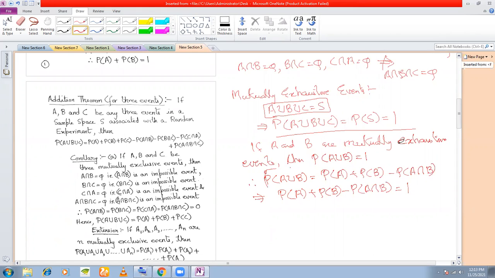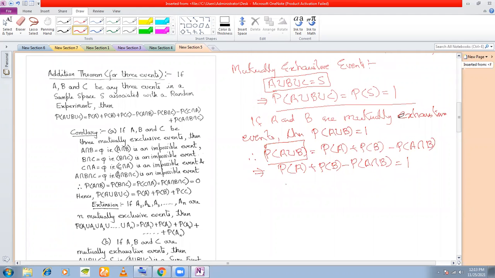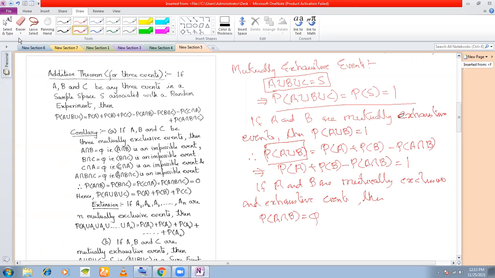Because this part is 1, right? Now, suppose A and B are mutually exclusive and exhaustive events. Then what happens? P(A intersection B), A intersection B is an impossible event.